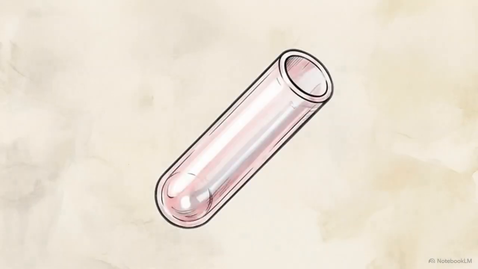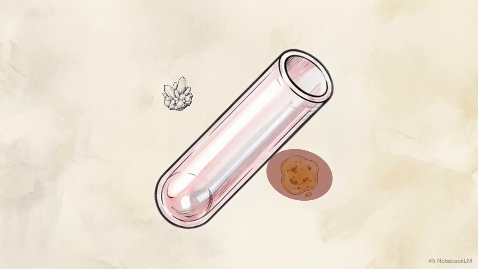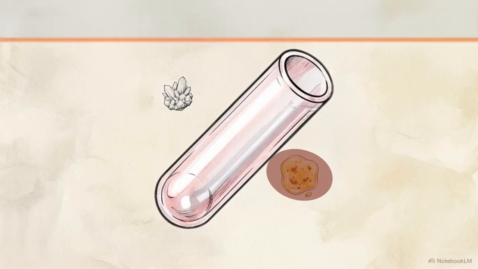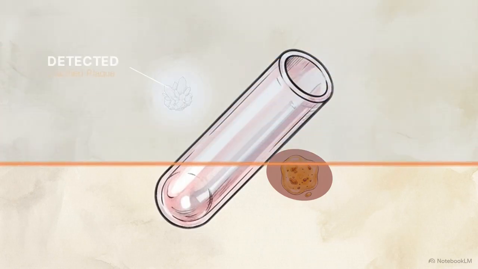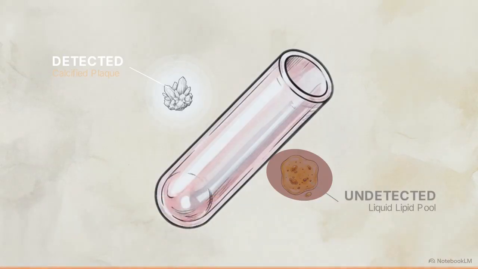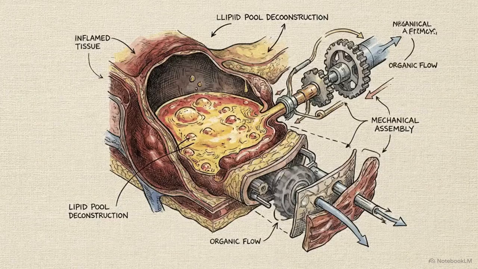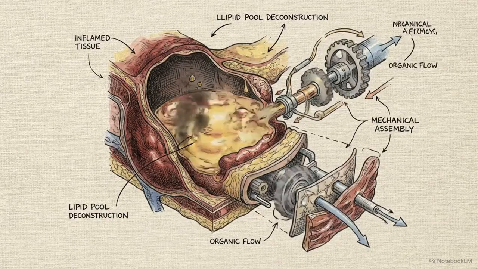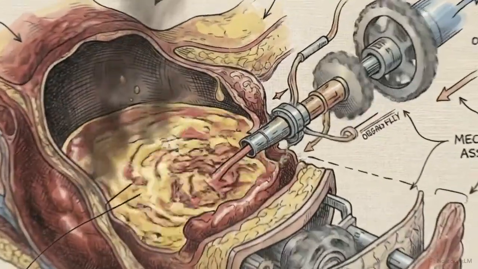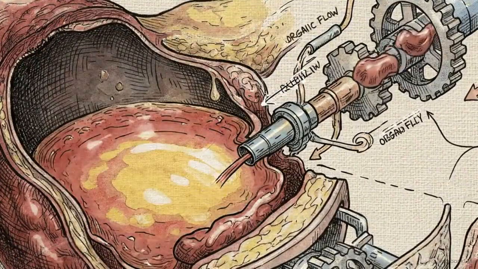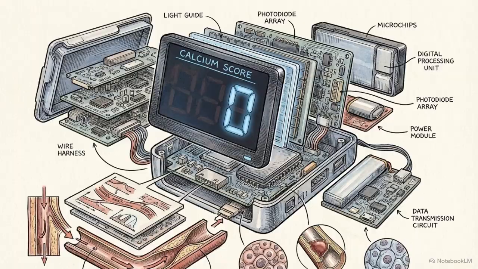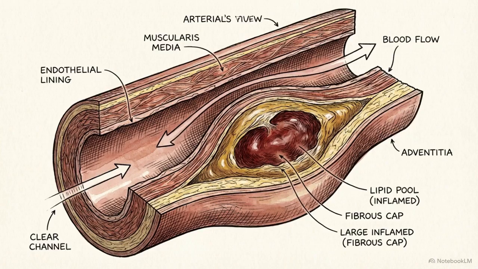This diagram illustrates the critical limitation of calcium scoring. The scanning beam registers dense calcified deposits, but the volatile pool of liquid lipid within the arterial wall remains completely dark and unrendered. To prevent sudden cardiac death, clinicians require a modality capable of quantifying the invisible inflammatory lipid pools that calcium scoring misses. A calcium score of 0 does not exclude the presence of rupture-prone lesions. Patients can be at high risk even when no calcium is detected.